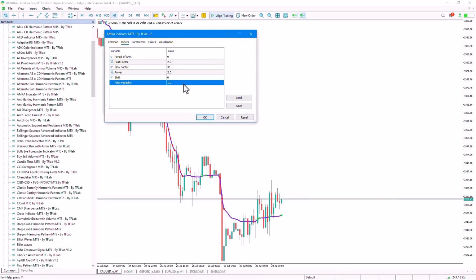And finally, there's the last input, which is a coefficient used in the filter calculation, and here we can set its value.